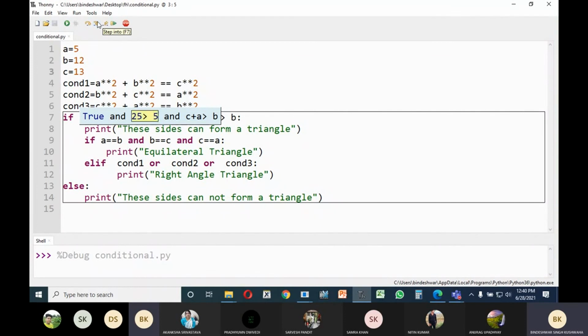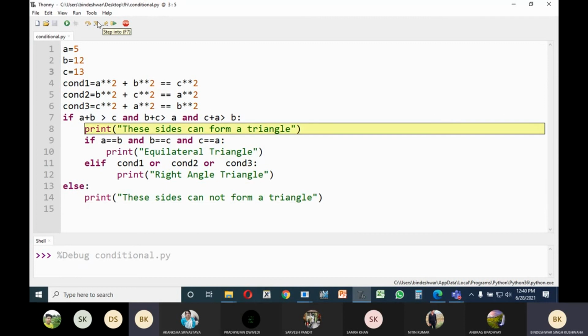Yes, the second is also true. Third, check that. It is checking, I am not writing anything here. 13 plus 5 greater than 12. Yes. So all conditions are satisfied. So the whole result would be true. So control will come inside the if block and it will print these sides can form a triangle.